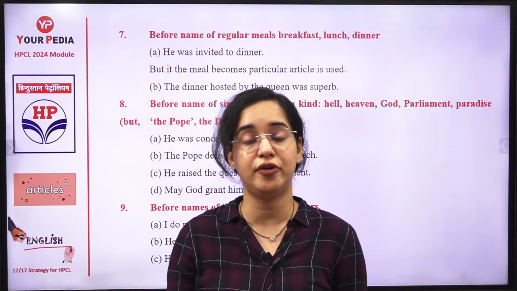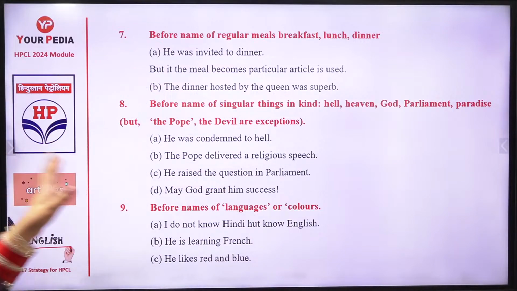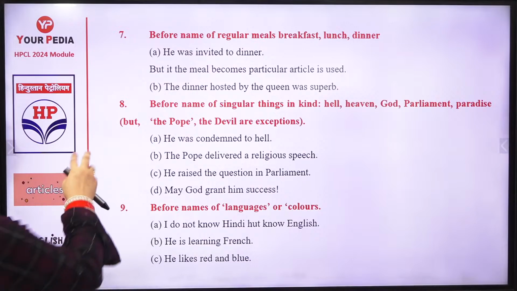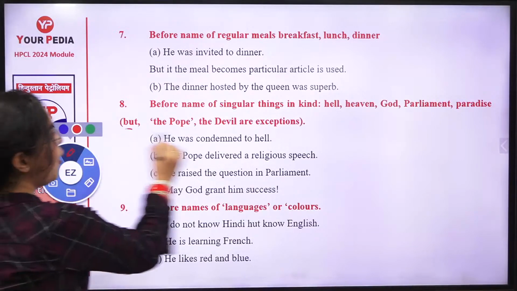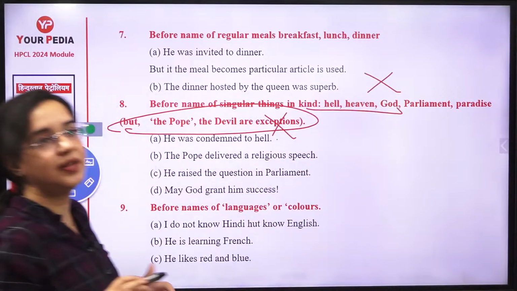Breakfast is very important for health. No article. So all these carry no article before the name of singular things like God, Parliament, Presidents, Devil. These are the exceptions. The Pope, the Devil are the exceptions. But otherwise, no article is used with these things.